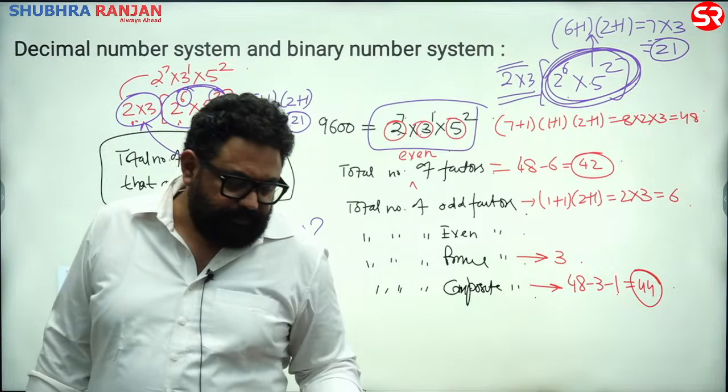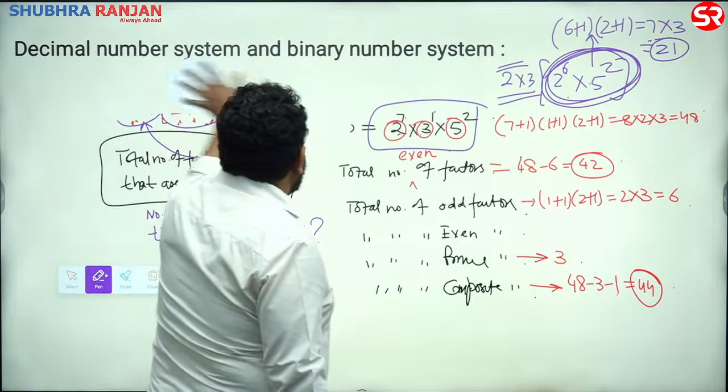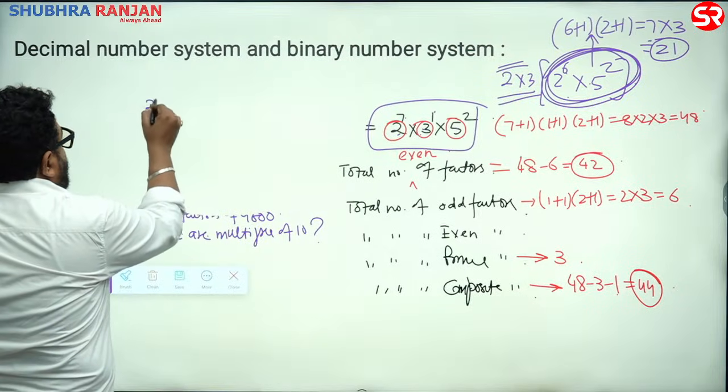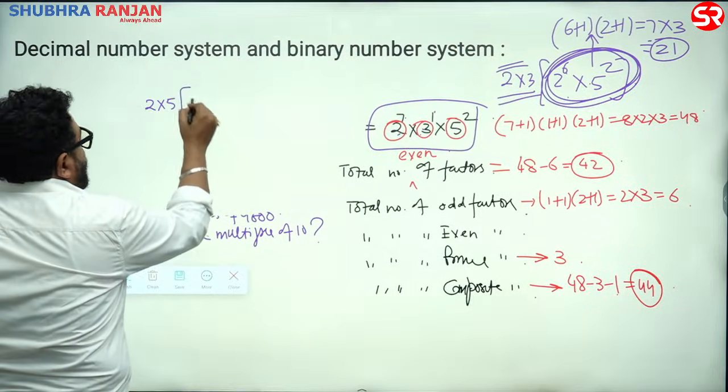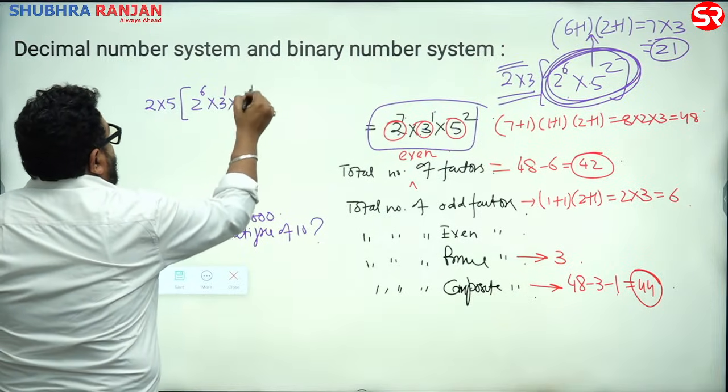28. 28. Okay, let's see. A multiple of 10, how much is it coming, yaar? Look here, take 2 common, take 5 common. What are you left with inside? 2 to the power 6, 3 to the power 1, 5 to the power 1.